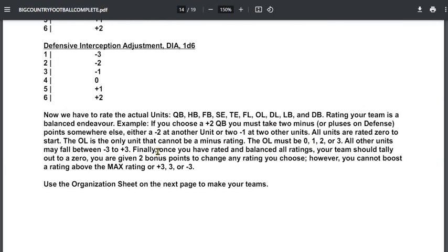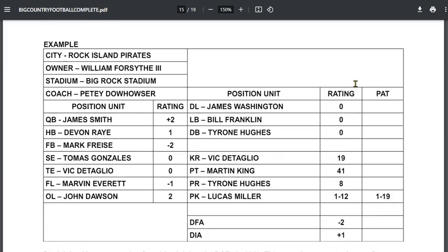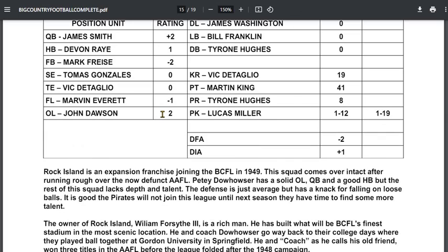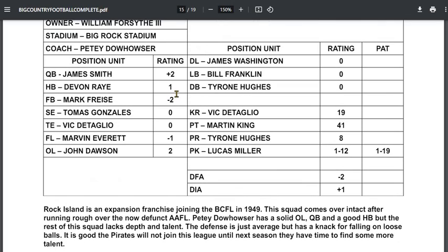After you do that, you're given a 2-point bonus that you can put anywhere you want. Now, you can't go above 3 or -3 on defense anywhere, but you can add 2 points. So once I evened it out, I went ahead and put 2 points in my offensive line, and therefore I have a quarterback, a decent back, and a really good offensive line. Not a lot of great weapons on offense outside of that, and my defense is average at 0s. And there you have it.